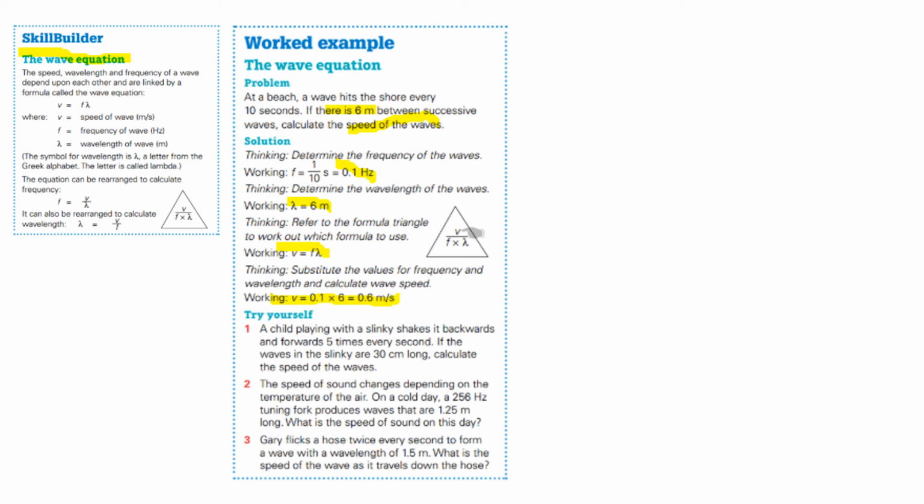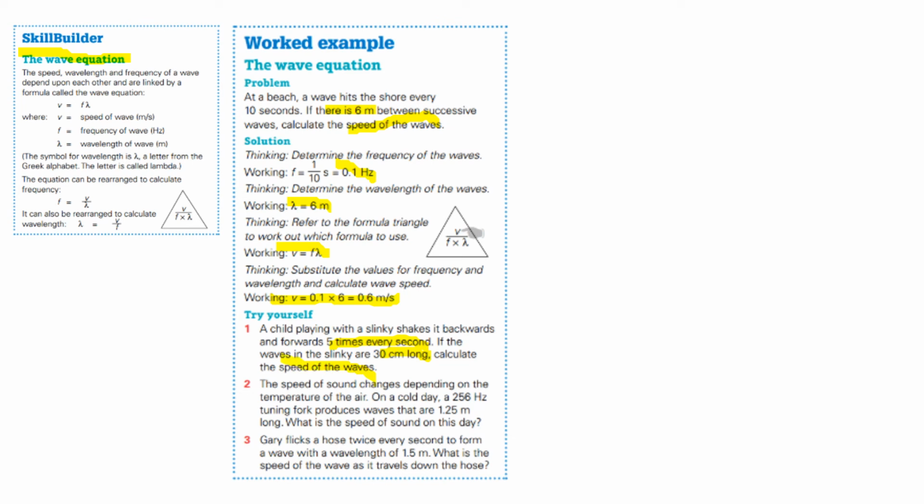It says a child playing with a slinky shakes it backward and forward 5 times per second. You can picture this as moving forward and backward, so it is an example of a longitudinal wave. It's not a transverse wave, because with a transverse wave, the wave is moving upward and downward. The waves of the slinky are 30 centimeters long. Calculate the speed of the waves.